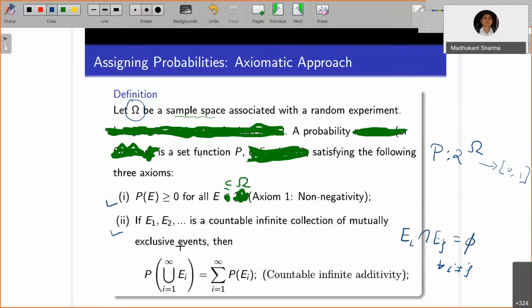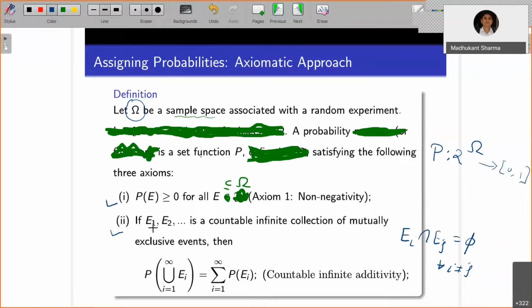Okay, so right now, if you form the union of all this countable collection, and you know how to perform the union of a countable collection of infinite sets, in a similar manner you will define the probability of the union of E_i. So if these E_i are mutually exclusive, then the probability of the whole union can be simply obtained by taking the summation of individual probabilities.